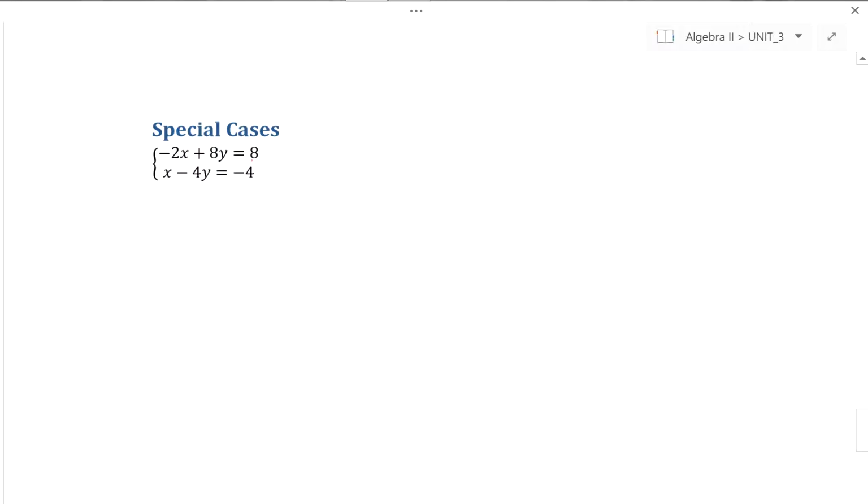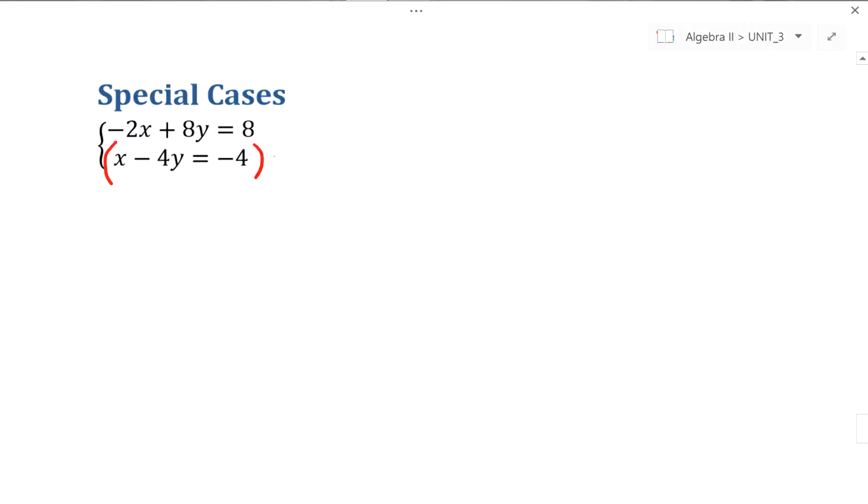Now I need to make sure that I have opposite coefficients on one of my variable pairs. So I look at the x's and I see -2 and 1. Definitely not opposites. I see 8 and -4 in front of the y's. Definitely not opposites. But I see that if I take this bottom equation and multiply it by 2, it's going to turn this -4 into a -8, which will be an opposite of the other 8 in front of the other y, which will give me a variable pair that has opposite coefficients. So let's go ahead and do that.